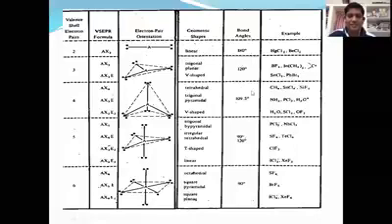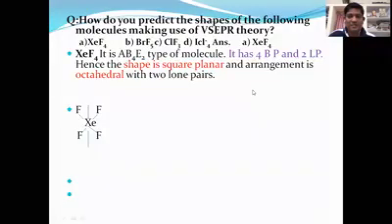I would like to explain some examples, and I'm taking these examples from previous papers. Now you see the question: how to predict the shape of the following molecules based on VSEPR theory? Here we have four options: xenon tetrafluoride number 1, BrF5 number 2, ClF3 number 3, and ICl4 minus number 4.